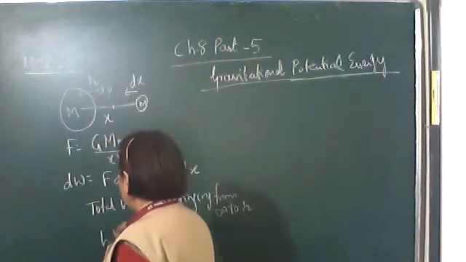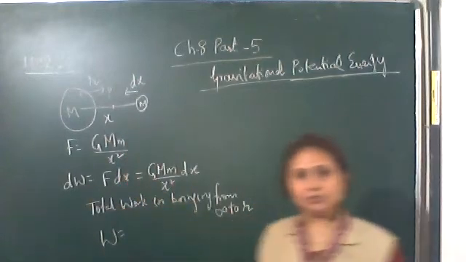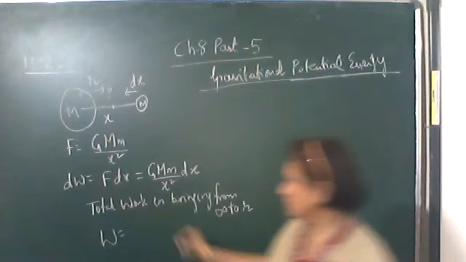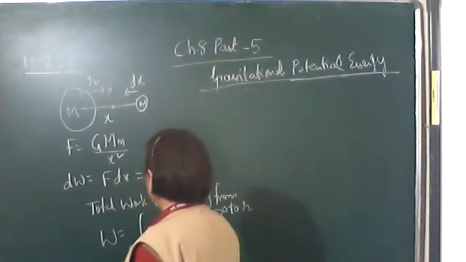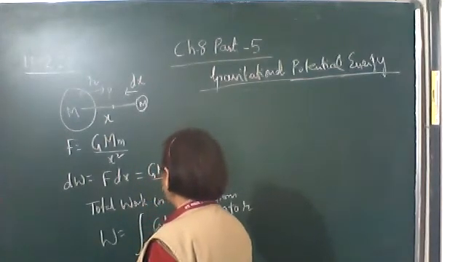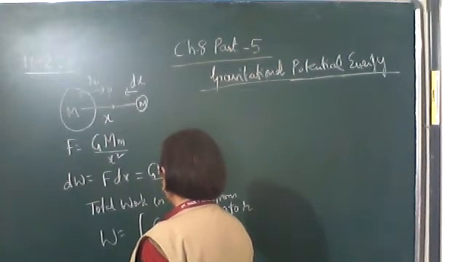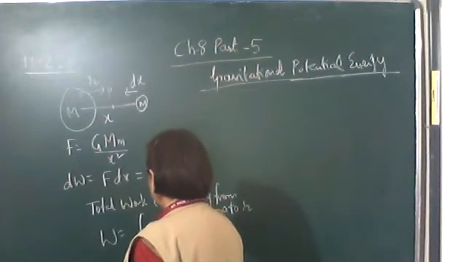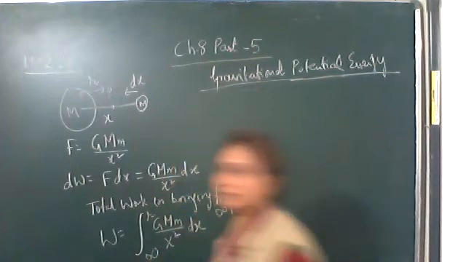So the total amount of work done: integrate both sides, dW integration is W, integration of G m upon x square into dx in the limits infinity to r.